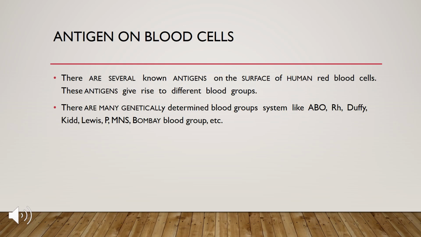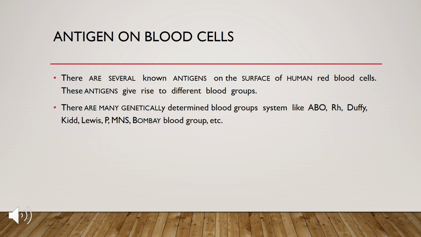Antigen on blood cells. There are several known antigens on the surface of human red blood cells, and these antigens give rise to different blood groups. We human beings all have different blood groups. Someone is A positive, some are B negative, O positive, O negative.